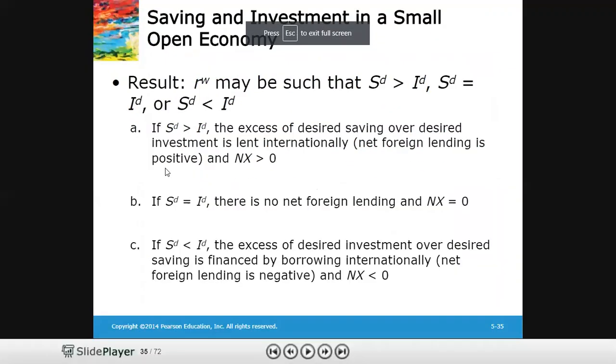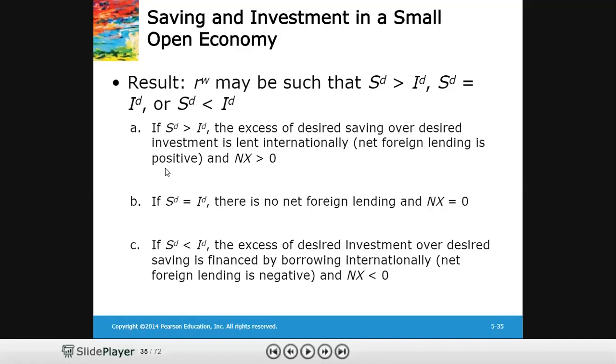What is the result? The world real interest rate may be such that desired saving is larger than desired investment, or desired saving equals desired investment, or desired saving is less than desired investment. The second condition is for the closed economy. Now this is the explanation. If desired saving is larger than desired investment, the excess desired saving over desired investment is lent internationally, which we call net foreign lending. Net foreign lending is positive, or we can say that net exports, or the current account surplus, is positive.